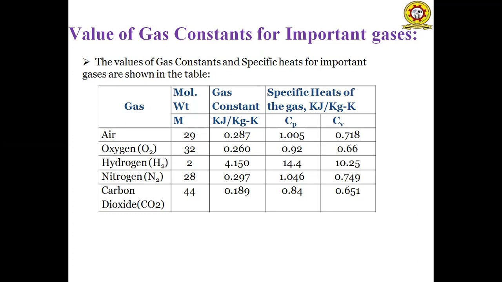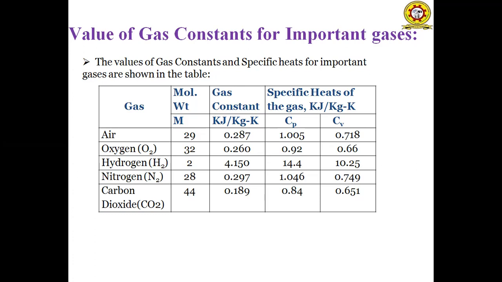Before going to this, what is meant by specific heat? If 1 kg of gas is considered and it is heated, the amount of heat required to raise its temperature by 1 degree centigrade is known as the specific heat.